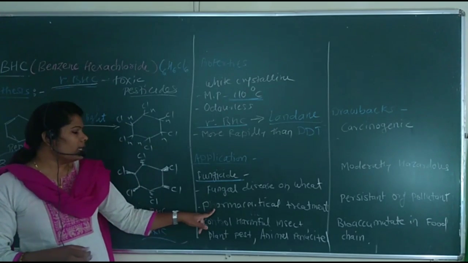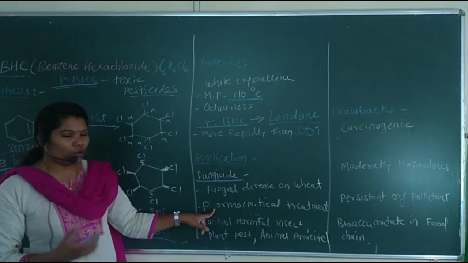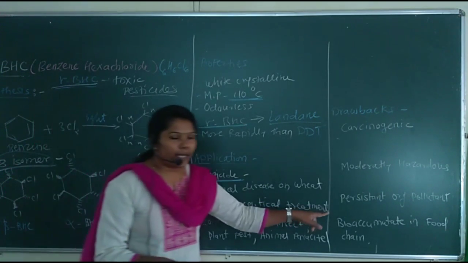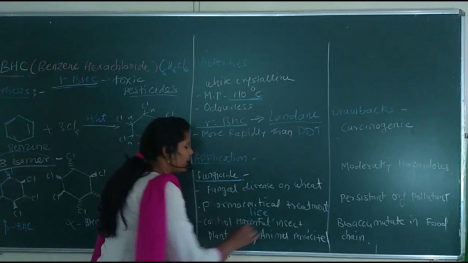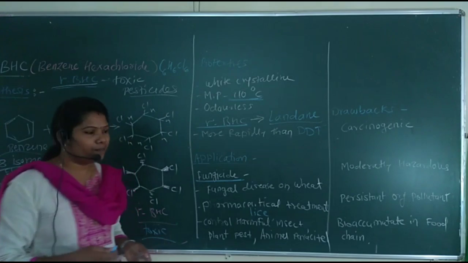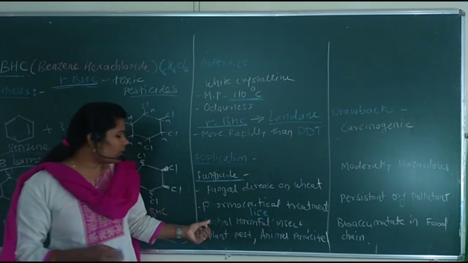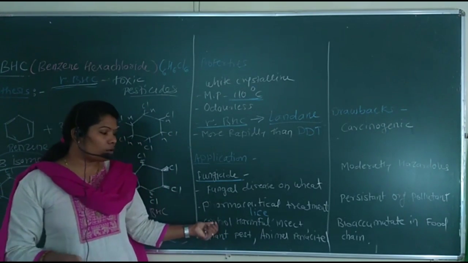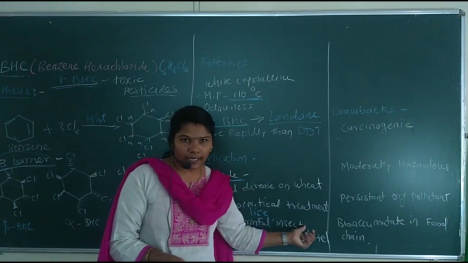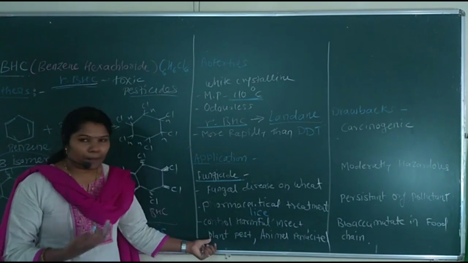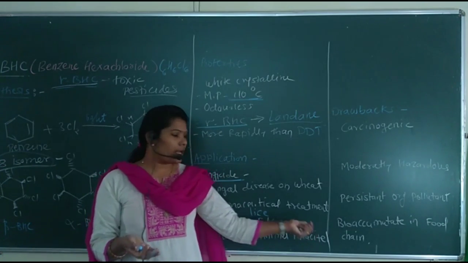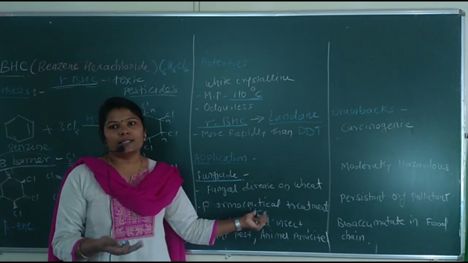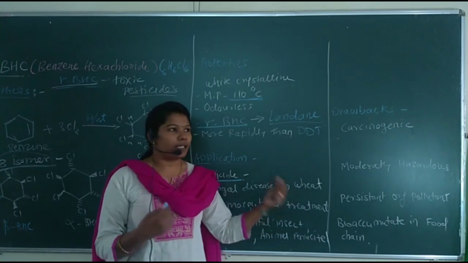Next, it has a pharmaceutical use for the treatment of lice and scabies. It is also useful to control harmful insects, plant pests and animal parasites, such as lice and scabies.